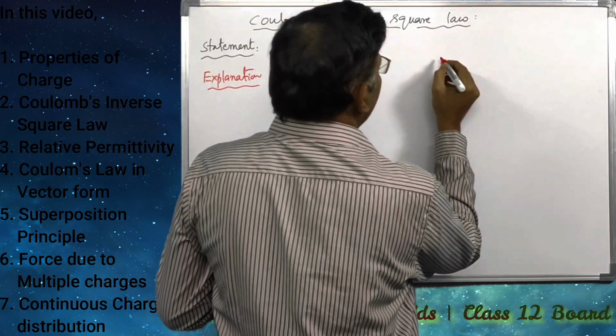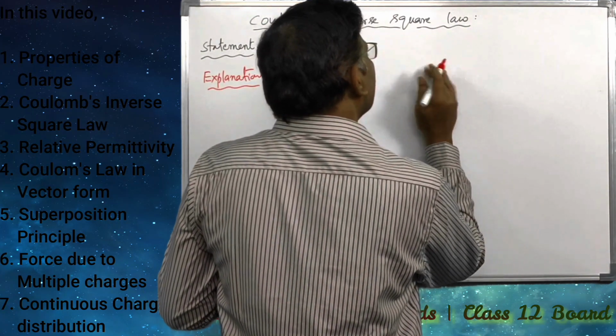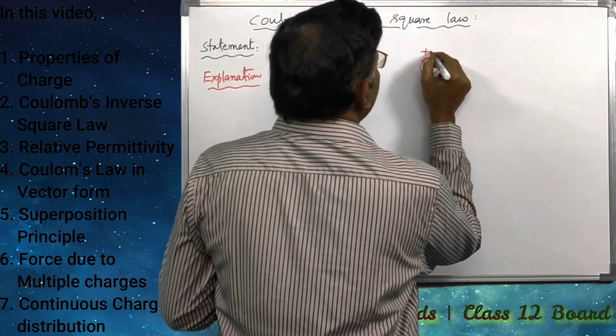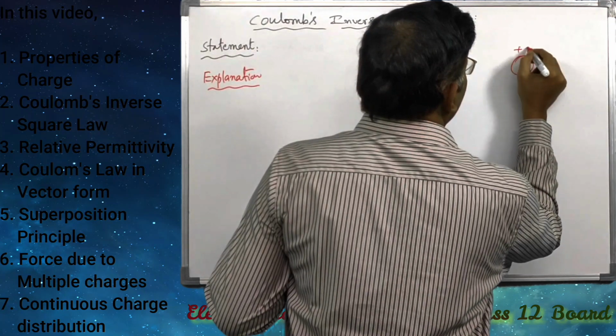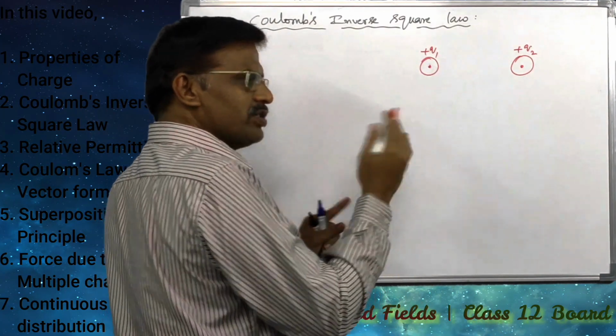So, let us assume that we have two charges, say plus q1 and plus q2, like charges.